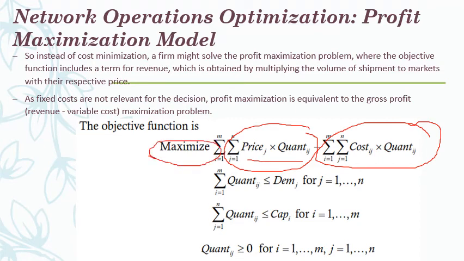So while selecting, I have to click on maximize now, not minimize. And quantity supplied should always be less than or equal to demand. Quantity supplied should always be less than or equal to capacity produced, and quantity should always be more than 0. It cannot be negative. These are the 3 constraints.